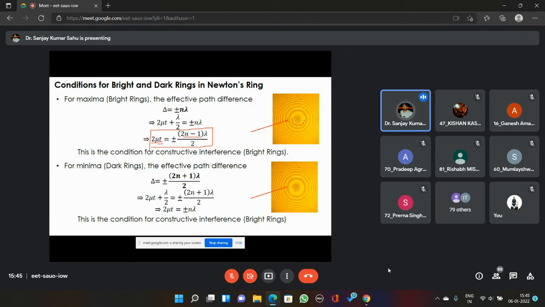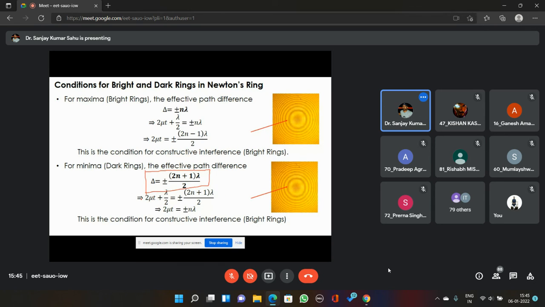This is called first order bright ring after the central dark ring. And for n equals 1, you will get this ring, that is called the second order bright ring. So the values of n tell which order of ring, which order of fringe it is. Similarly for dark rings, for minima, the path difference should be equal to (2n plus 1) lambda by 2, where n varies from 0, 1, 2 like that.